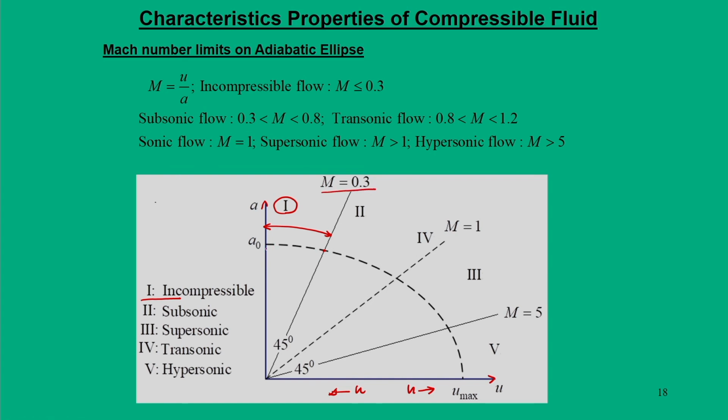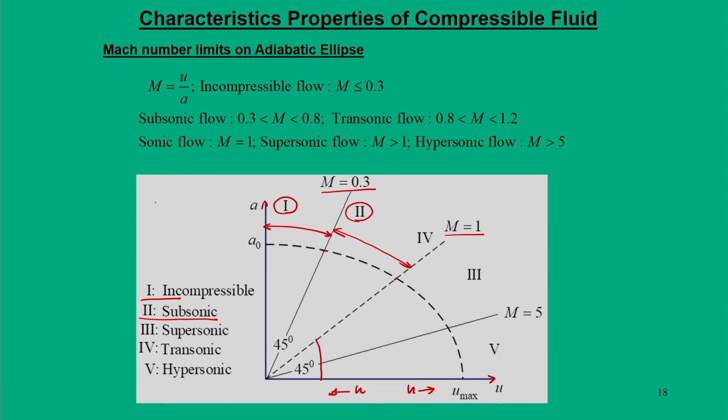As long as we are in this domain, the flow is incompressible in nature, and the role of Mach number does not come into the picture. Now, as we move towards region 2, the Mach number keeps on increasing. Till Mach number is equal to 1, which is shown through a line drawn at 45 degrees from the origin to the point where Mach number is 1, the flow is defined to be subsonic, that is the second category.